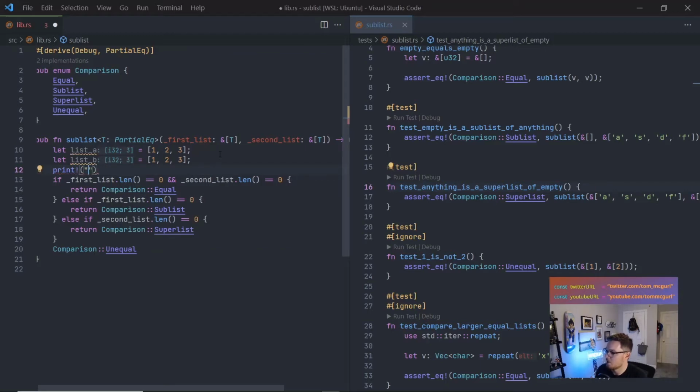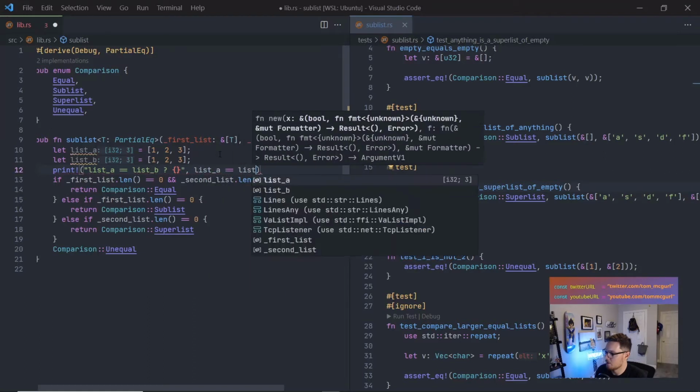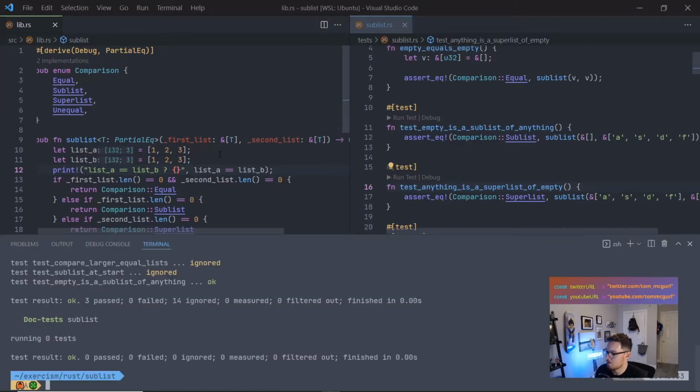And we'll print list A equal list B, question mark, and then we'll print the value, and here we'll do list A equal list B. Let's go ahead and run this.